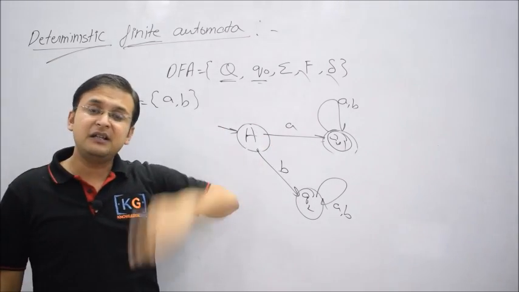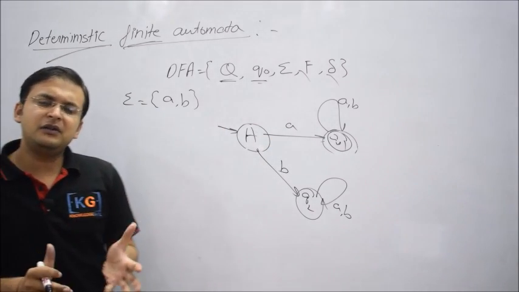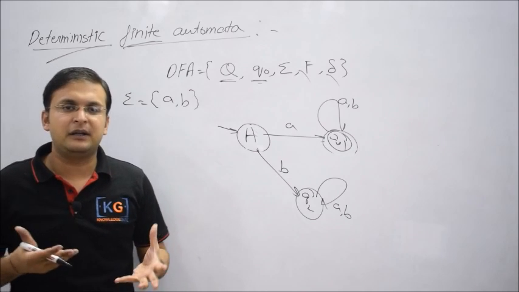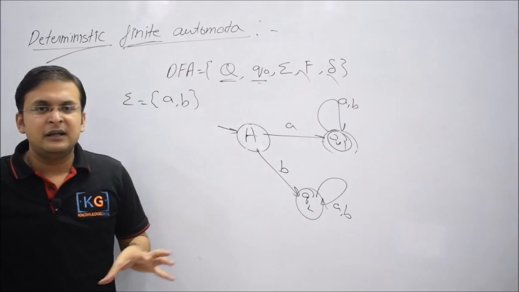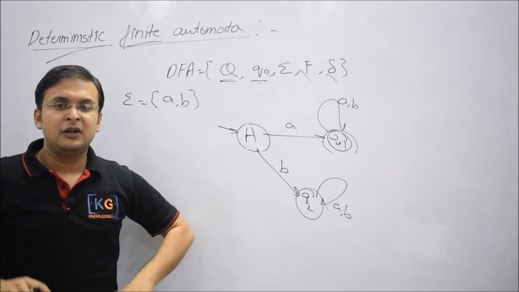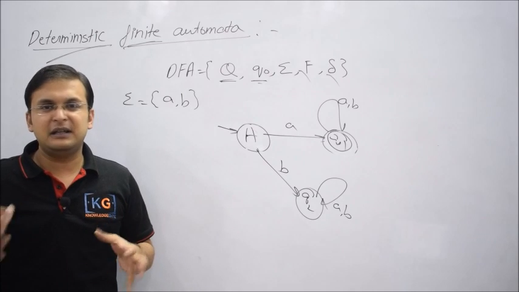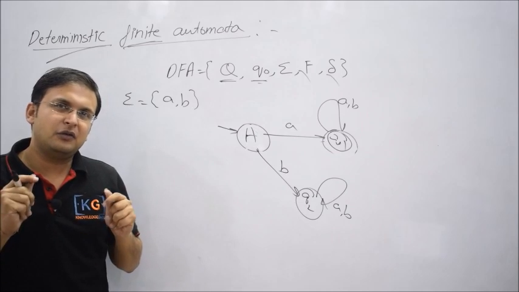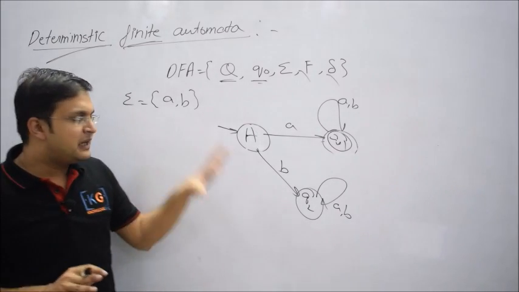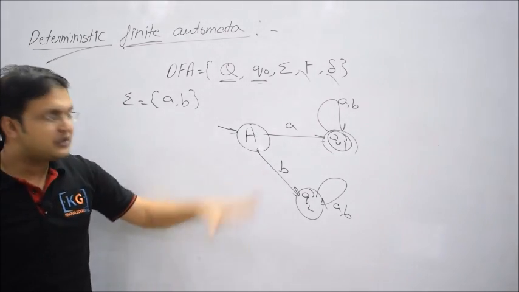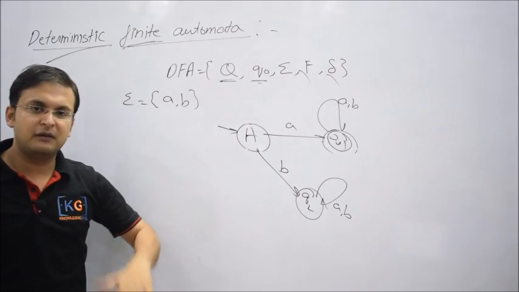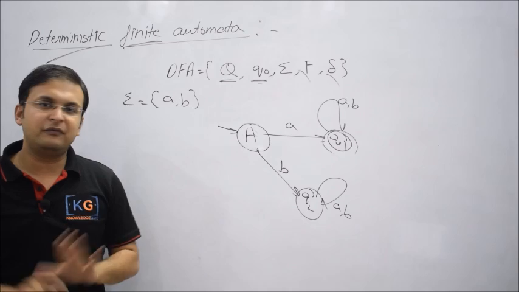But if there's less than one transition, that a certain state does not respond on some alphabet, it will make the machine incomplete. We'll understand later that if a machine is incomplete, you cannot complement the machine, and there are some other drawbacks. So it is very beneficial to make a system complete. So a deterministic machine is always complete. It must respond on every input symbol, and with only one transition for every input symbol.